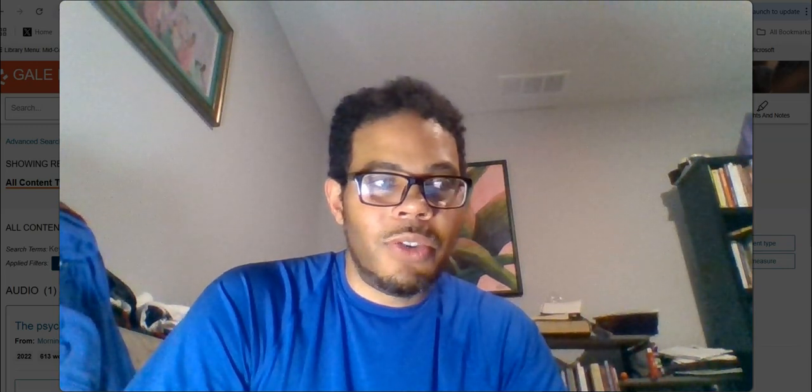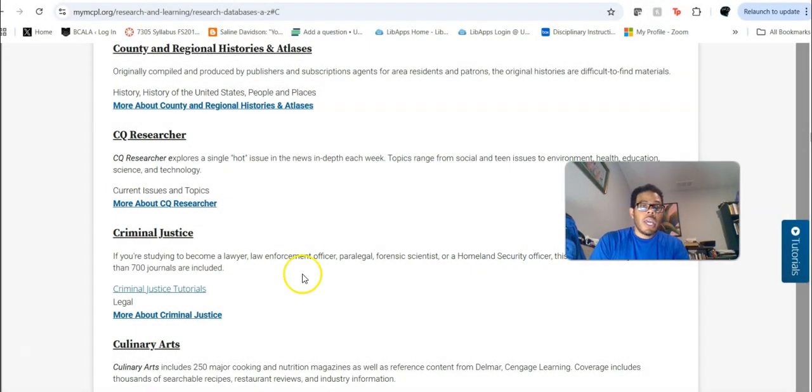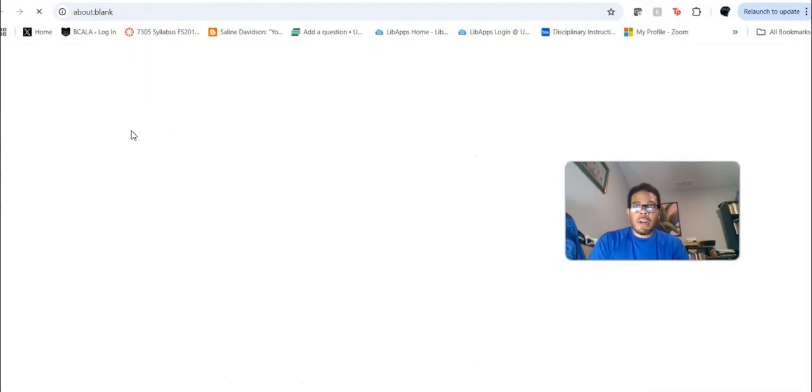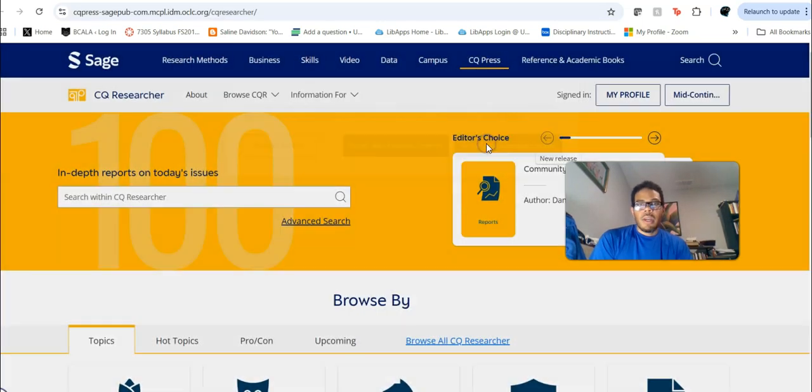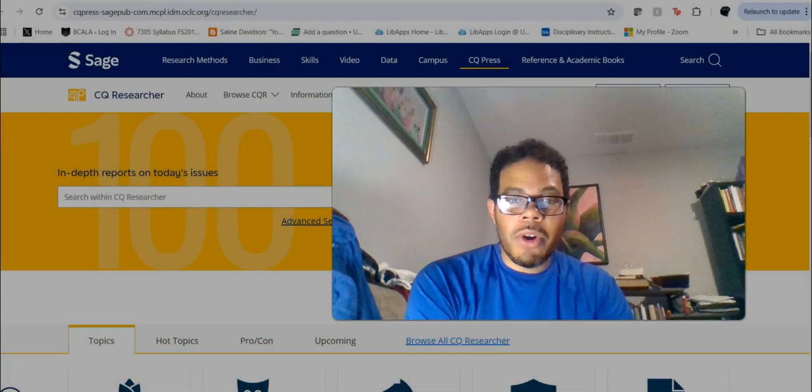Again, we're going to try to keep this under 25 minutes, so let's get into CQ Researcher, and hopefully I can do that one very quick. Okay, so the second one that I'm going to tell you about tonight is going to be the CQ Researcher, which will be right here, and I may end up pausing this again if it starts loading slow. Unfortunately, I haven't had the time to really train myself on this database since it got its major update about 2 years ago, but I am going to give you still a brief introduction to it. And yes, we will definitely be done by the 25-minute mark, okay?